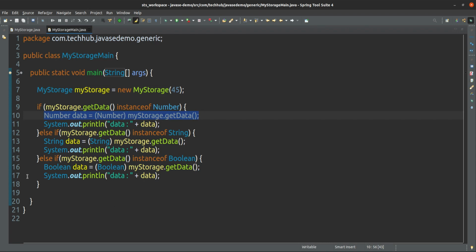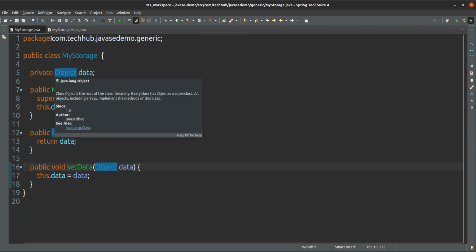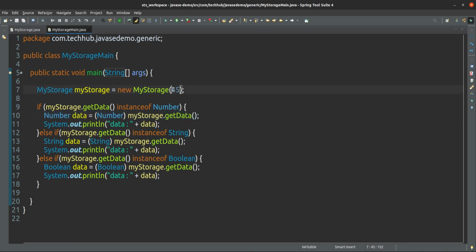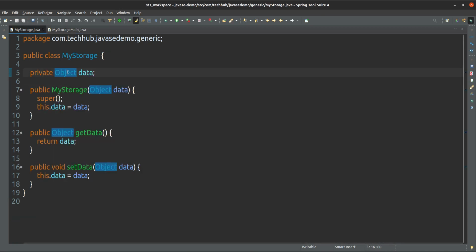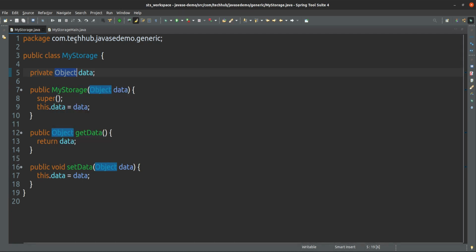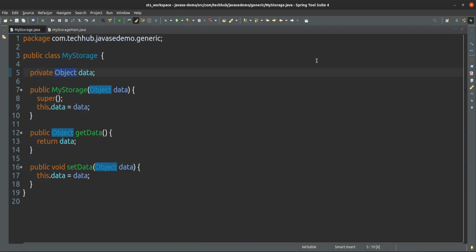Or else what we have to do is define this as a specific type. But if we define this data reference variable of a specific type, then we cannot store whatever we want. Actually, we have to store only the particular type, for that it is defined. So what is the other solution that you can do? It means we can remove this code and we can store any types. So what exactly is the solution?